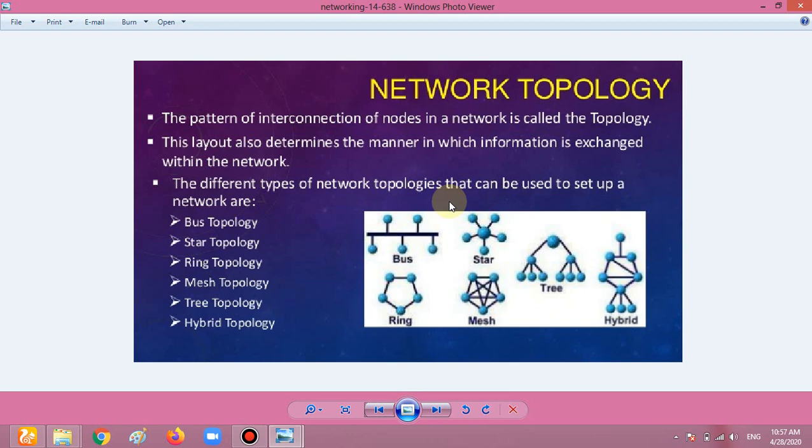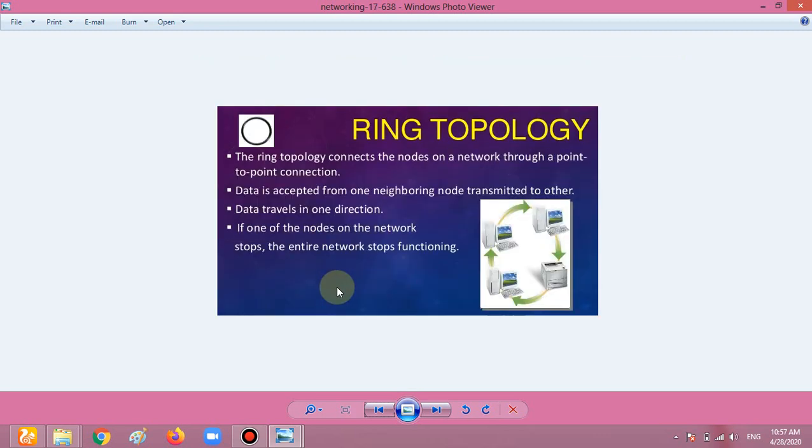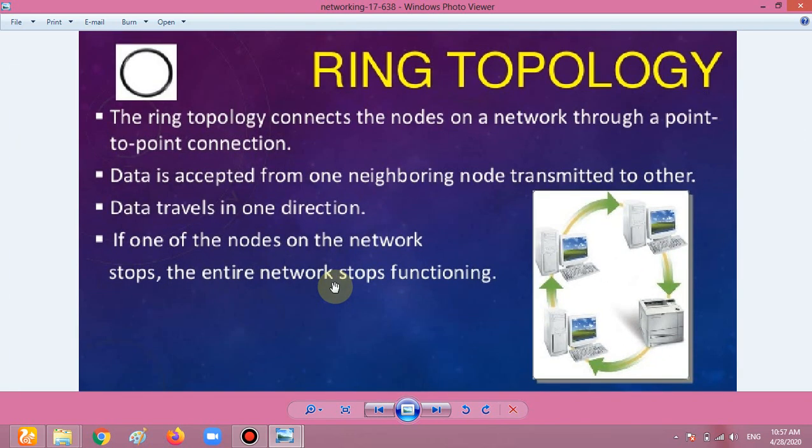I know we already read about this, but we read only the star topology and bus topology. In this video, we cover the ring topology and the mesh topology. The ring topology connects each node on a network through a point-to-point connection. That means every point is connected with one point. Any point is not left or open.